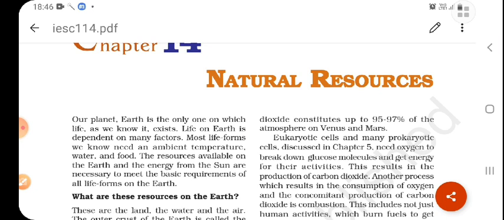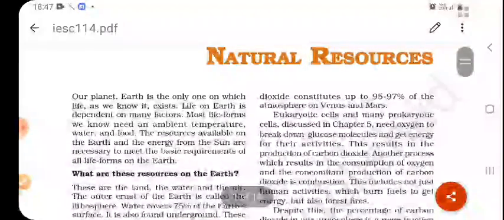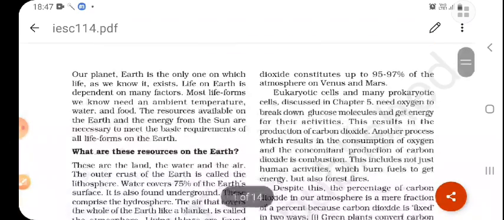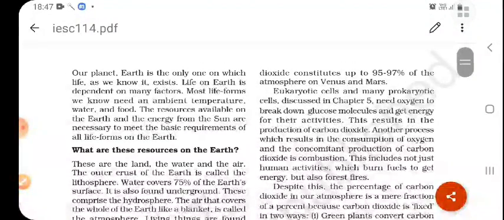So we talk about our planet Earth. Our planet Earth is the only one on which life, as we know it, exists. Life on Earth depends on many factors: the temperature of the Earth, the water, the food available, these are the resources available on the Earth, and the energy from the sun. These are the basic requirements for life to sustain on Earth.